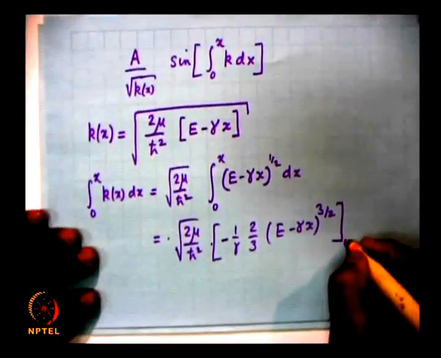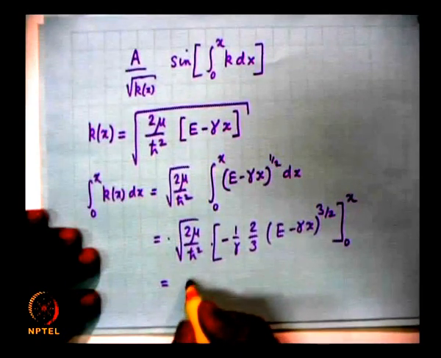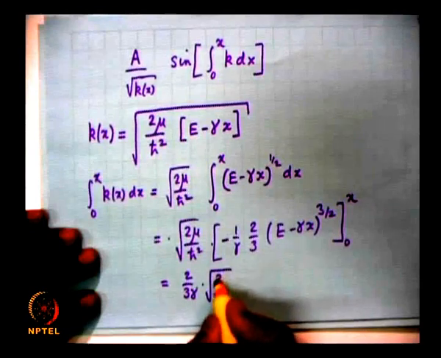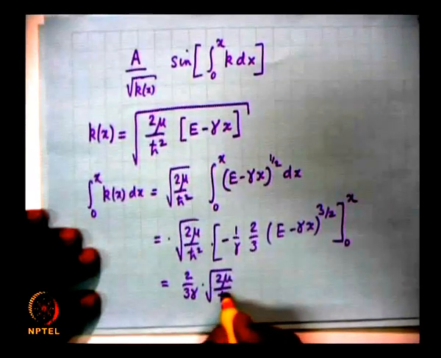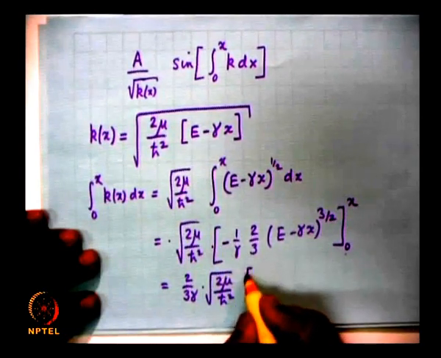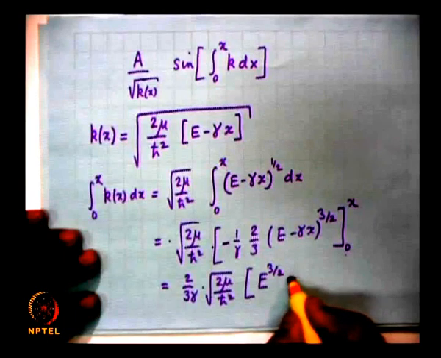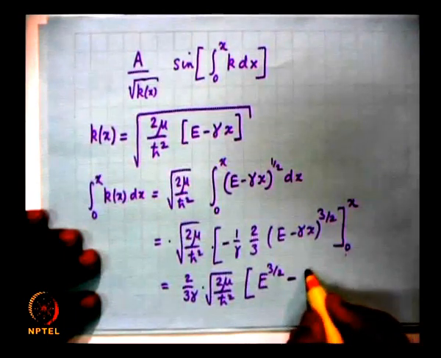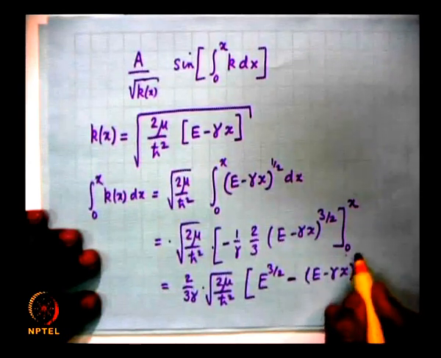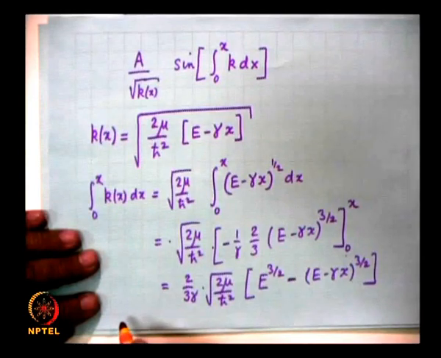And these limits are from 0 to x, and you will write down 2 by 3 gamma outside, under root of 2 mu by h cross square, and let me take the lower limit because there is a minus sign here. So, the lower limit is e to the power of 3 by 2 minus e minus gamma x raised to the power of 3 by 2, divided by square root of k of x.